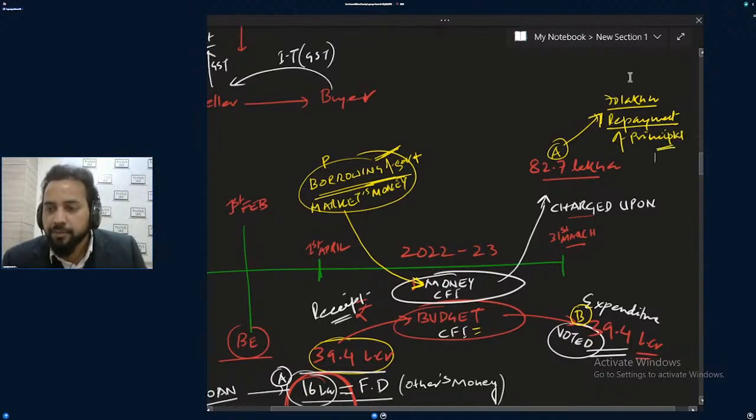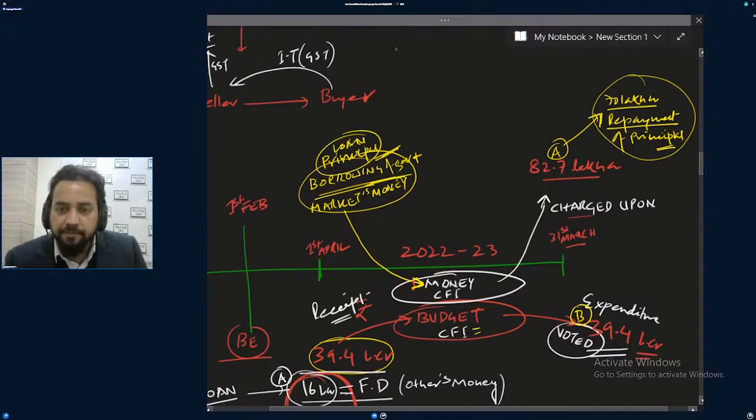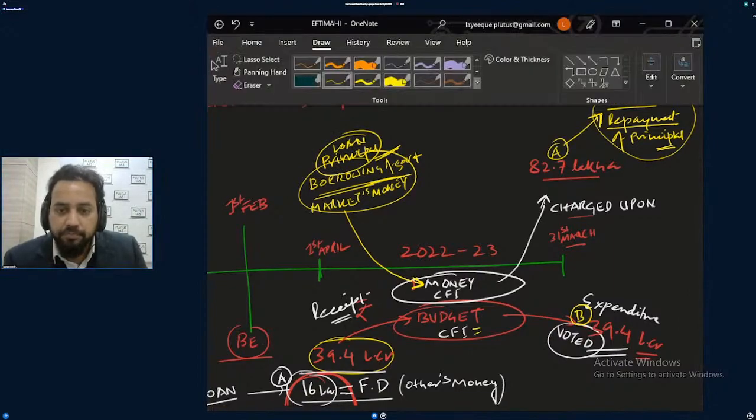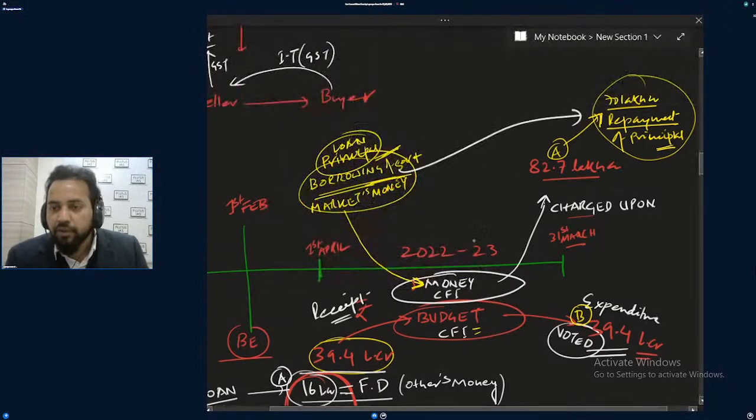And this is repayment of principal. So repayment of principal will be done from the principal amount taken from the market only. This principal amount, this loan, is being taken to fulfill this. Yes or no? You got the point. This loan is being taken to fulfill this.